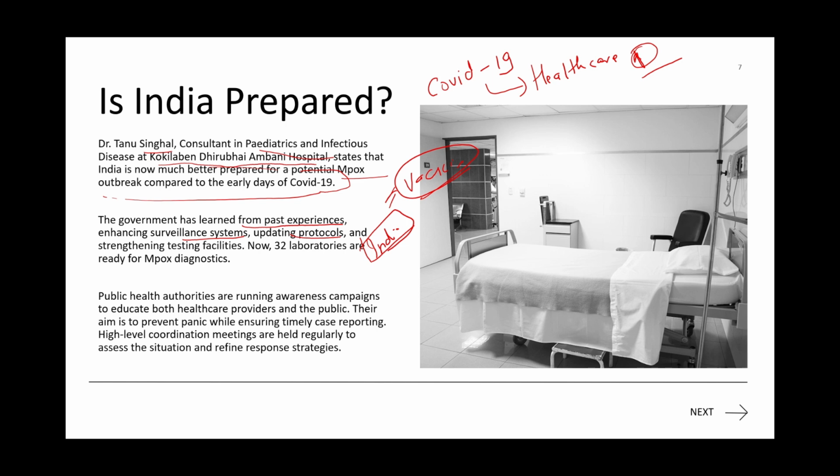Public health authorities are running awareness campaigns related to virus infections whenever they happen, and their aim is to prevent panic while ensuring timely case reporting. High-level coordination meetings are held regularly to assess the situation. This is all related to monkeypox. So these are the high-level meetings happening in India, and we are well prepared. Not at the best position, but better compared with the previous position.